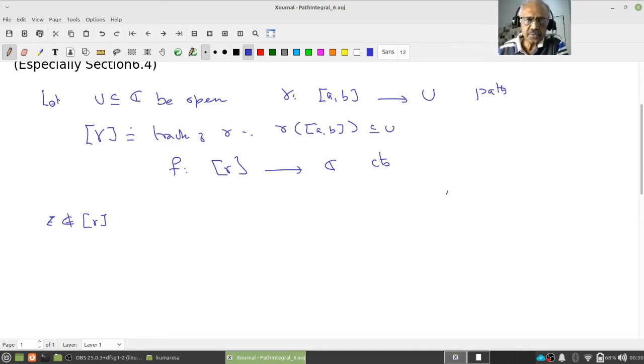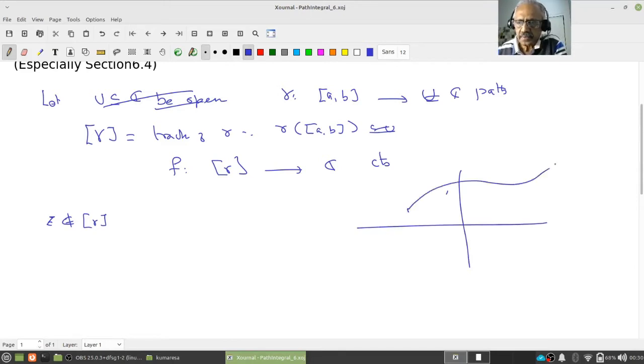Let us give a picture. In fact, I don't have to worry about U. Let gamma be any path in C. So I have this, this is my gamma track. Take any z which is not there. Maybe call it a, a not in gamma.